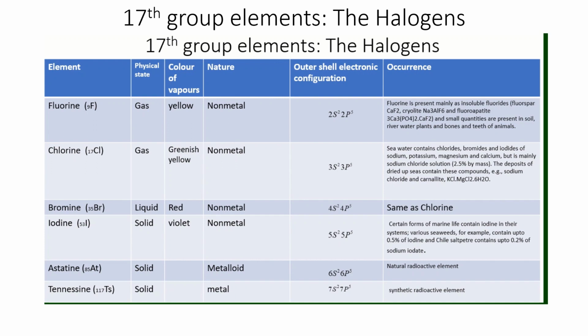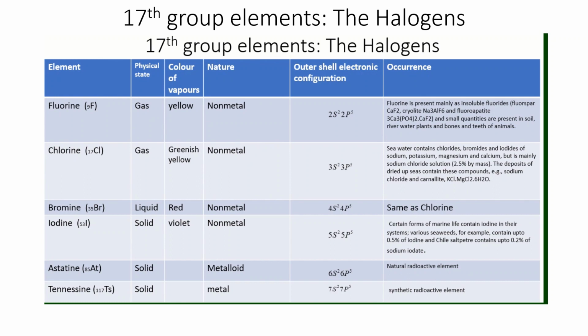But astatine is a natural radioactive substance, so some chemistry is also known for astatine, right? But the main important elements for us in this group are fluorine, chlorine, bromine and iodine.